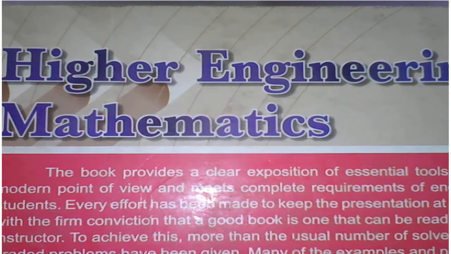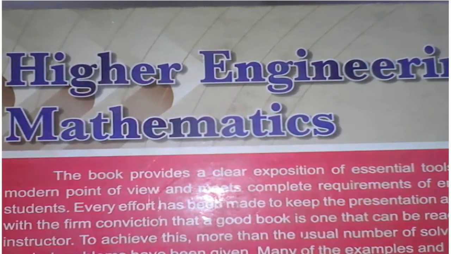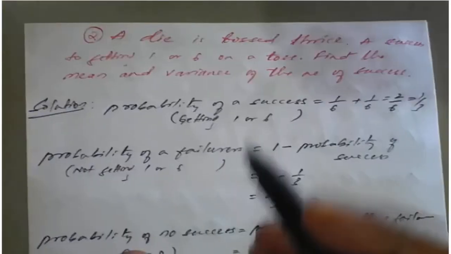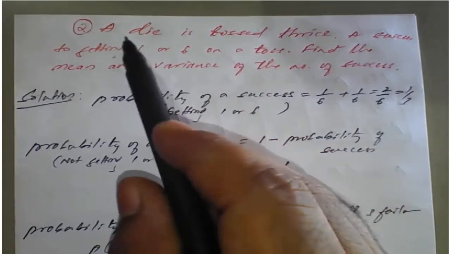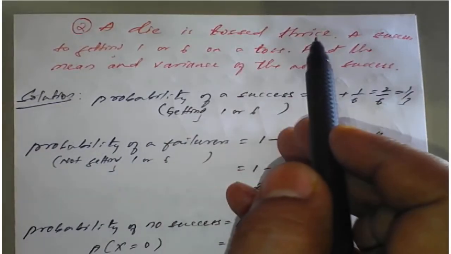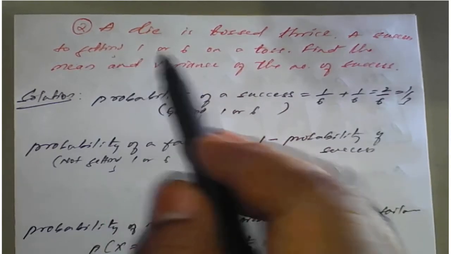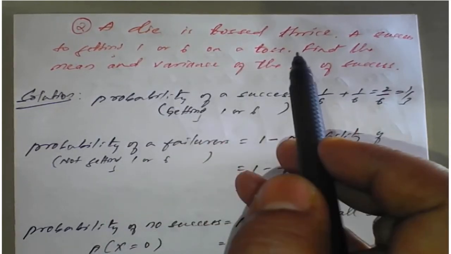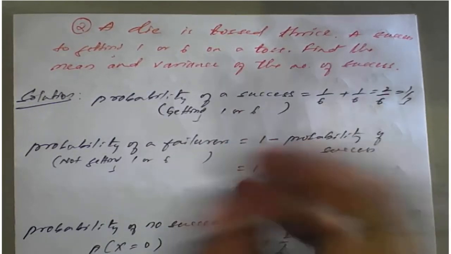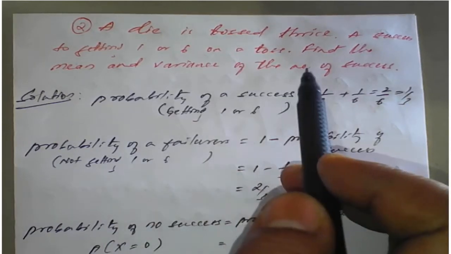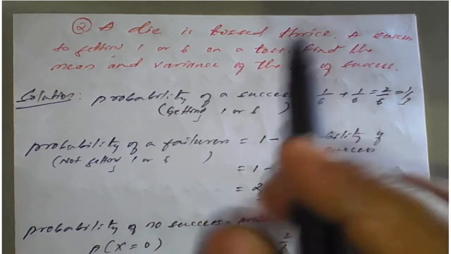in the previous class. So today we will see examples based on discrete random variable of probability distribution. Question is, a die is tossed thrice. A success is getting 1 or 6 on a toss. Find the mean and variance of the number of success.